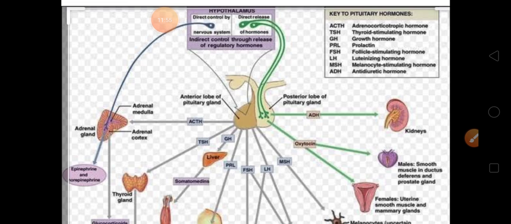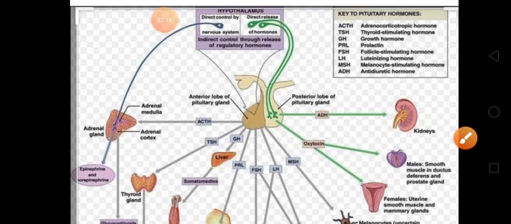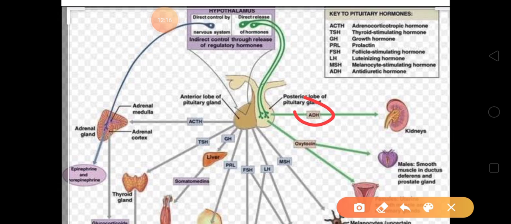Posterior lobe of pituitary will secrete only two hormones. First one is your ADH, antidiuretic hormone, which will go to kidney for reabsorption of water. Second is OT, that is oxytocin, which was previously given in the slide.